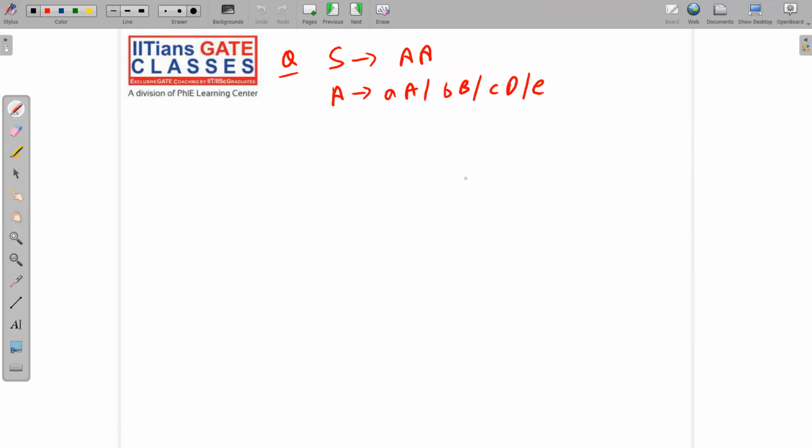Next, let's move to the next question. S implies capital A, 2 times capital A, then A goes to small a capital A, small b capital B, small c capital D, small e. So how will you convert it into GNF?